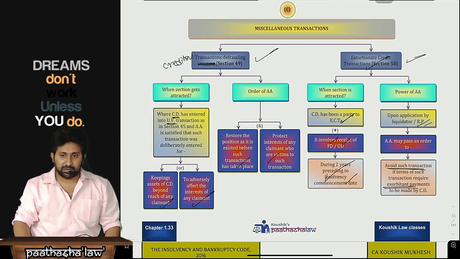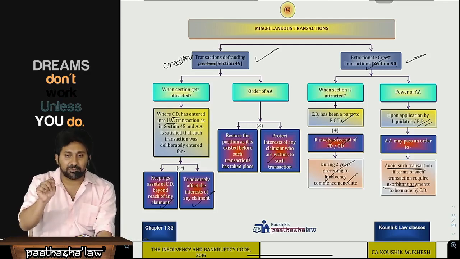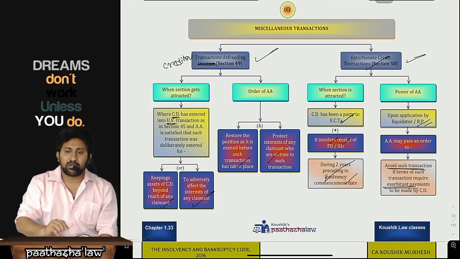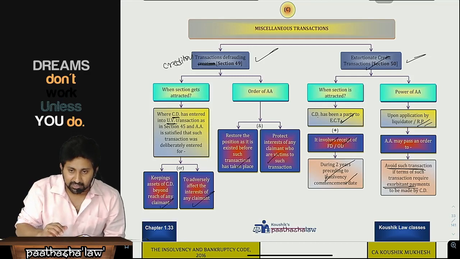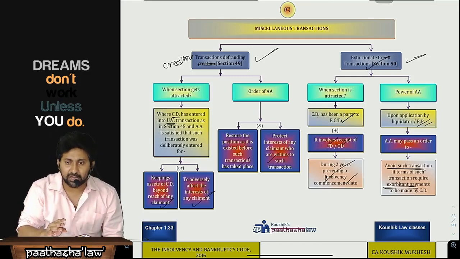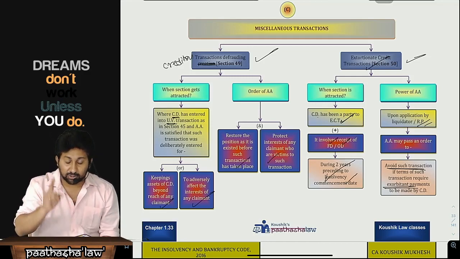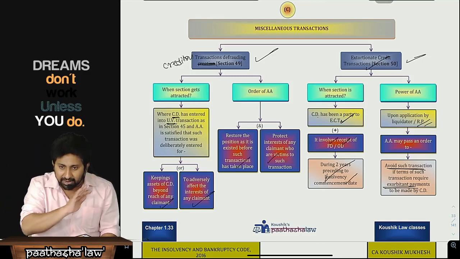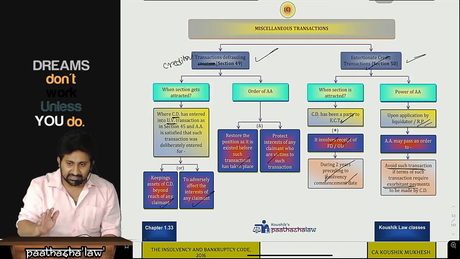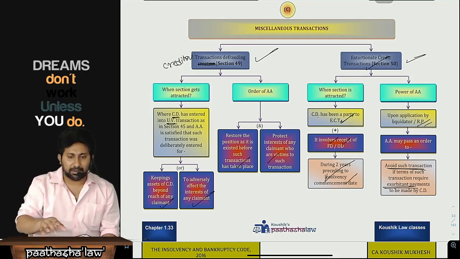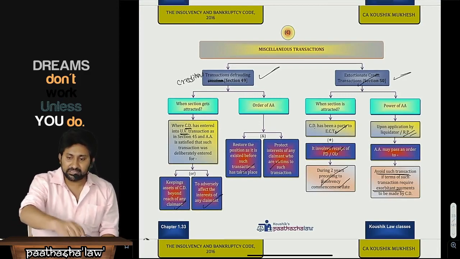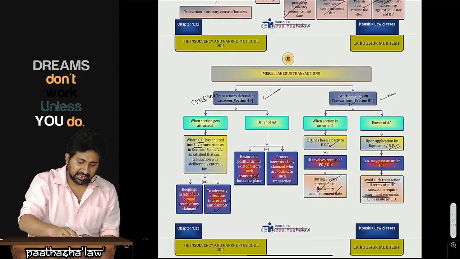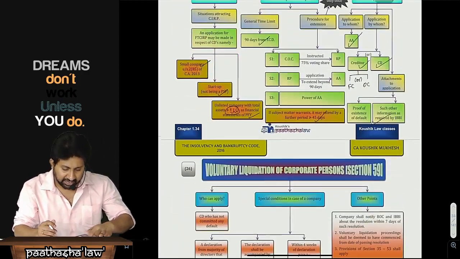Extortionate credit transaction. Or the loan taken is 5 crores, and the asset value kept as security is 50 crore. If you make transactions like that, those are called exorbitant payments. If you have taken any loan like that 2 years before, those extreme terms and conditions that you agreed to will be made void. So avoid such a transaction which requires exorbitant payments. That's all. This is all about miscellaneous transactions in the liquidation area.